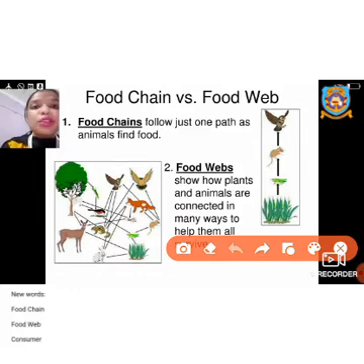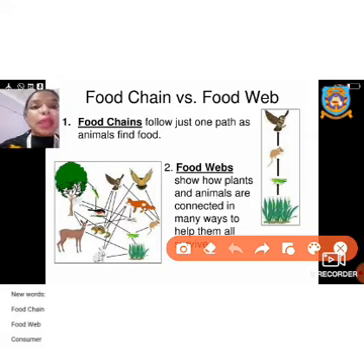Grass has been eaten not only by a rabbit or by a cow. It has been eaten by a goat, a giraffe, an elephant, a deer. Okay. On the other hand, the cows are eaten not only by a lion. They are eaten by a tiger, leopard, vulture, eagle, fox. Okay, so many connections are there.